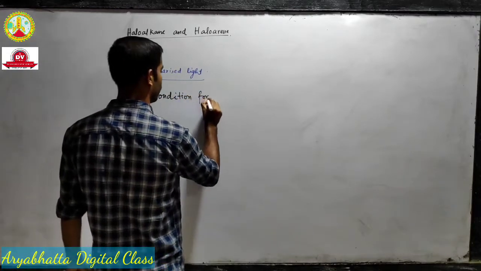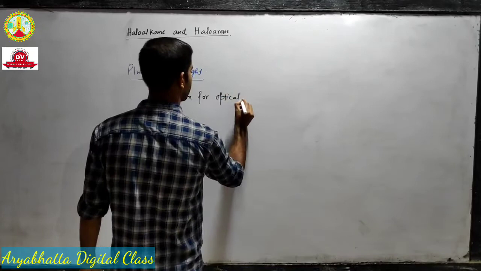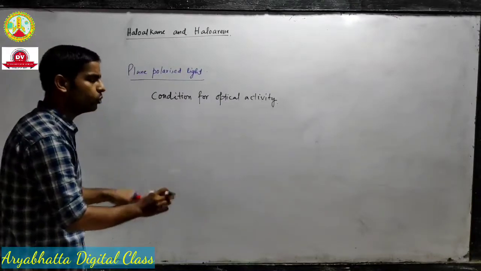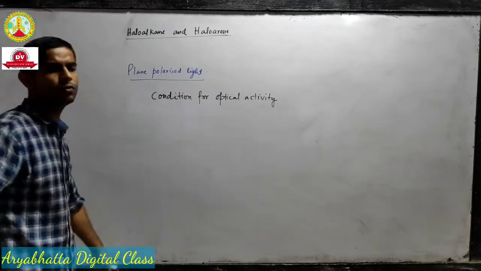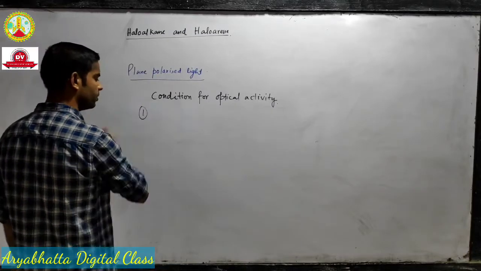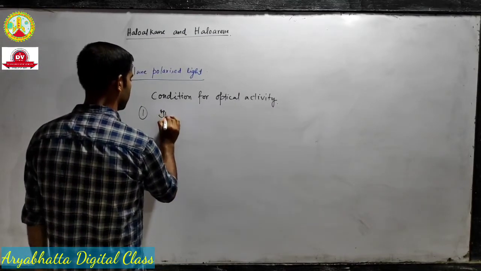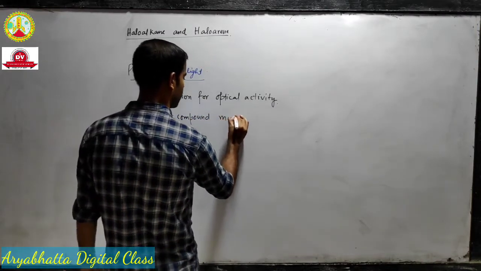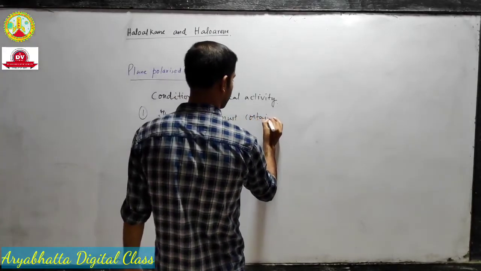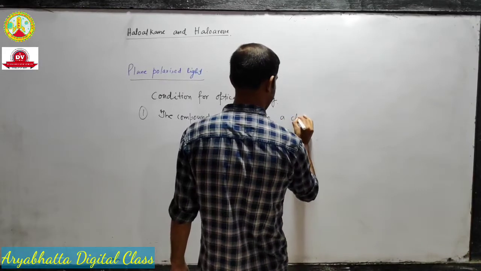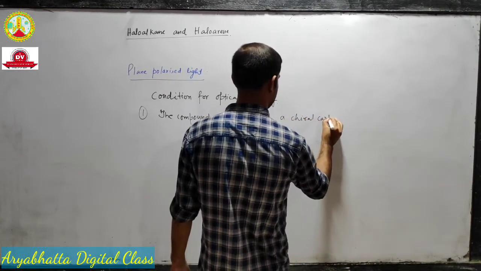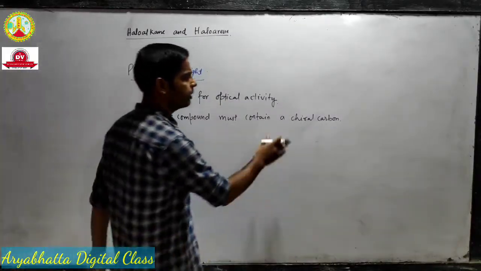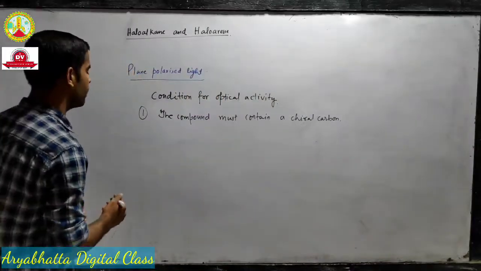Conditions for optical activity, that means any molecule satisfying these conditions will be optically active. The first condition is, the compound must contain a chiral carbon. Sometimes we call it a chiral center also. I will discuss in detail what a chiral carbon is and how to determine a chiral carbon.